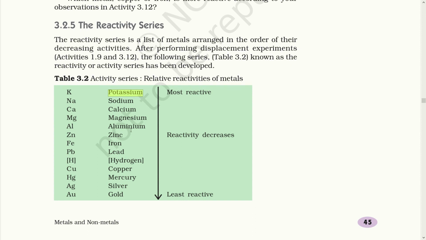Just like in the experiment of iron and copper, you had seen that copper is displaced by iron in copper sulfate solution because iron was more reactive than copper. It also determines the reactivity of a particular metal with oxygen, cold water, hot water or steam, and acid.